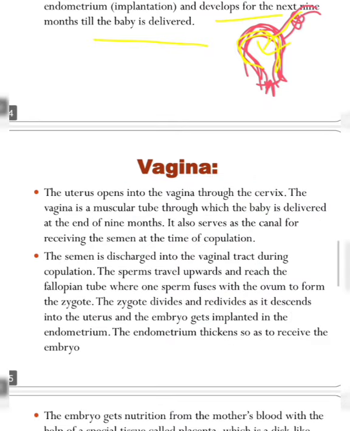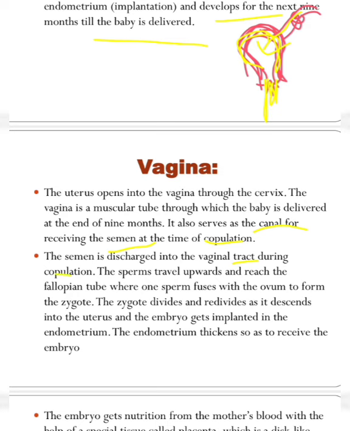Okay, next one is the vagina. The opening of the uterus is known as the vagina, and it is through the cervix. The vagina is a muscular tube through which the baby is delivered at the end of 9 months. Means, through this area the baby will be delivered, and it also serves as the canal for receiving the semen at the time of copulation. Means, through this canal the semen also comes inside the uterus. Okay, the semen is discharged into the vaginal tract during copulation.